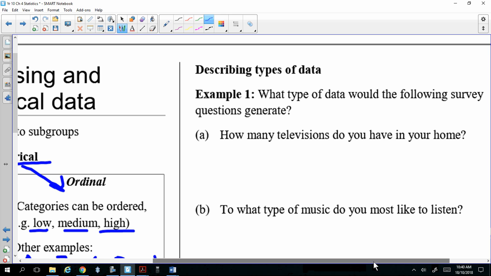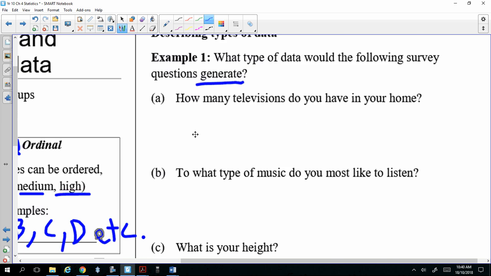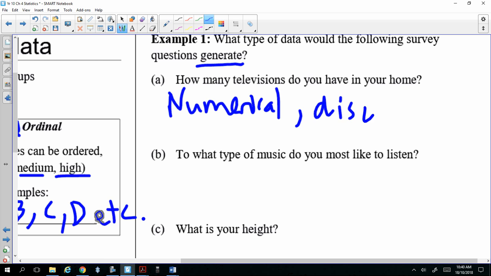Example 1. What type of data would the survey questions generate? How many televisions do you have in your home? What do you write? Discrete, numerical. Very good. So it's numerical, and then it's discrete. That's good. How about the type of music you like to listen to?